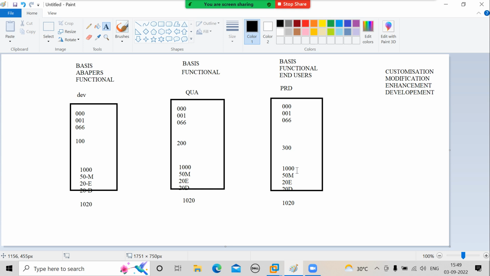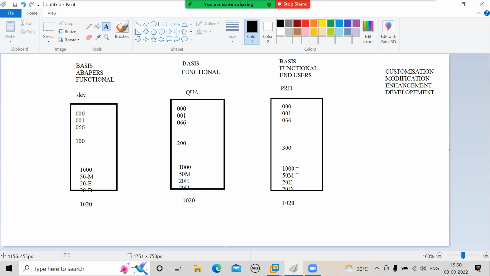Nobody will maintain a DR setup or HA setup for development and quality. Why don't they maintain it? The TCO, the total cost of ownership, will increase if you maintain this many servers at this many locations. So they only maintain high availability and disaster recovery for the production server. So now tell me which system you will take and jump out of the building? Production. Why? There you will have all the end users' information, all the customers' information, and all your business data.